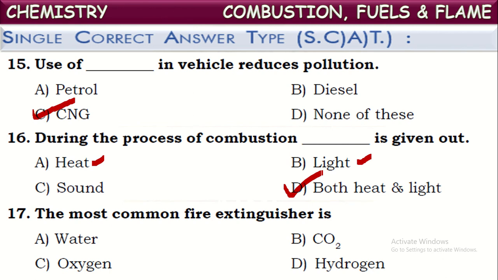The most common fire extinguisher is carbon dioxide, because carbon dioxide can be used for extinguishing fire caused by any material. Of course, water is also one of the fire extinguishers, but it cannot be used in all cases, isn't it? So the best and common fire extinguisher is carbon dioxide.